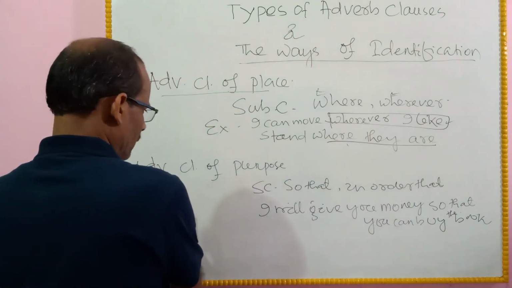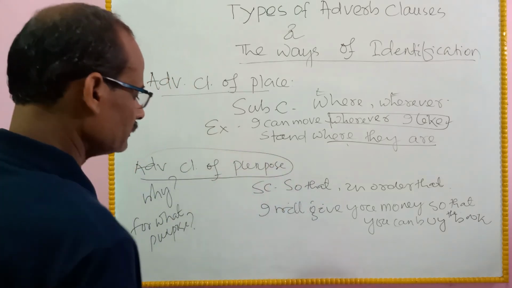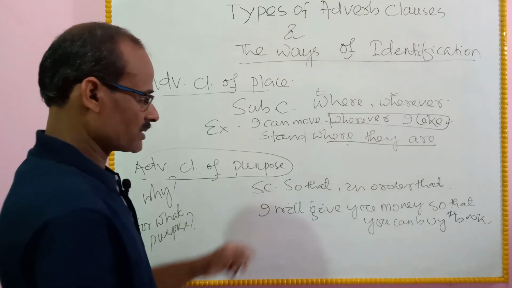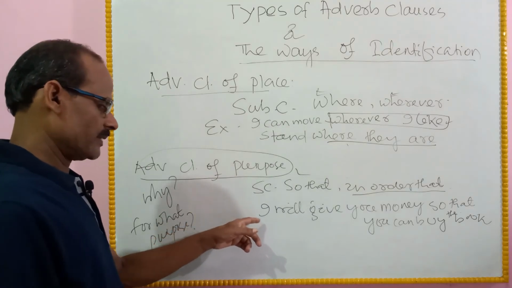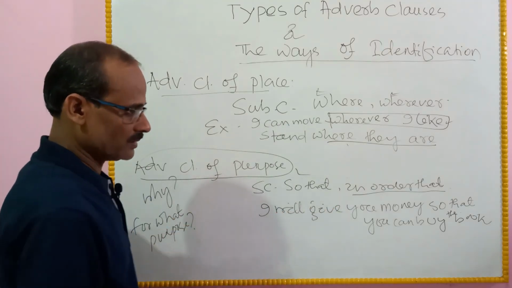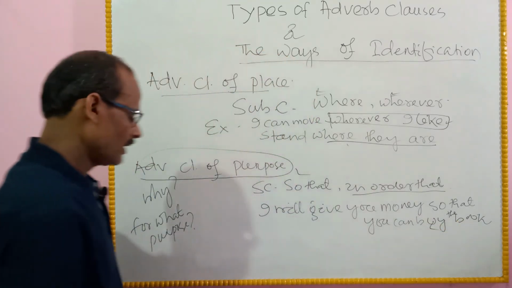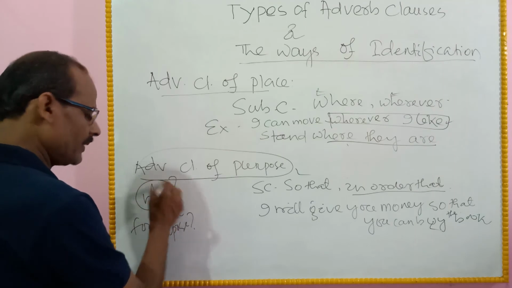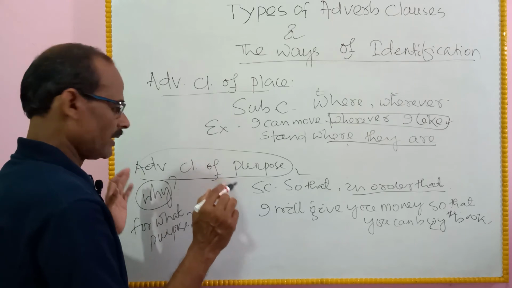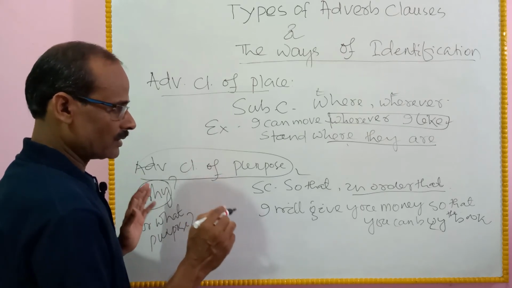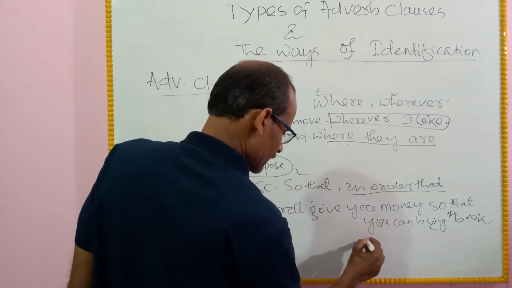Then adverb clauses of purpose. The subordinating conjunctions are so that and in order that. Example: I will give you money so that you can buy the book. If I ask the question why, the adverb clause of purpose will be the answer.